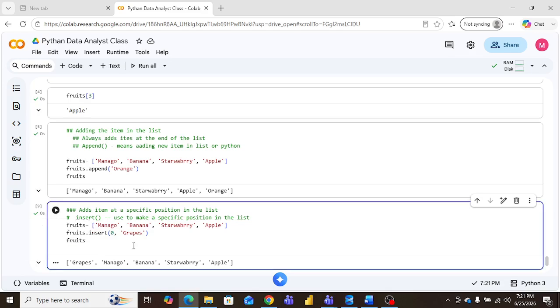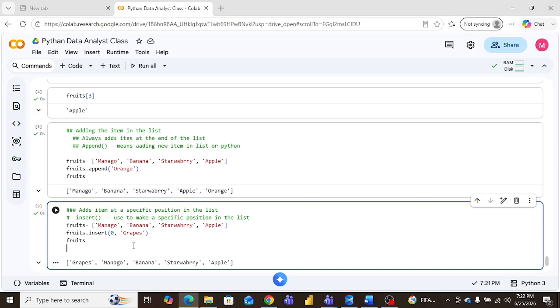Instead of that, that should vanish, and that vanished place should become the grapes. Am I right, sir? But it didn't vanish. It's adding one more thing, like how we added with append at the end. But in between, after strawberry, at index value zero, it comes as the first one. What is meant by instead? Instead is specific. It will appear, right?